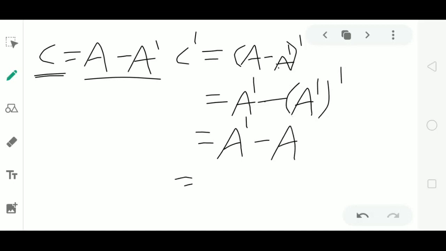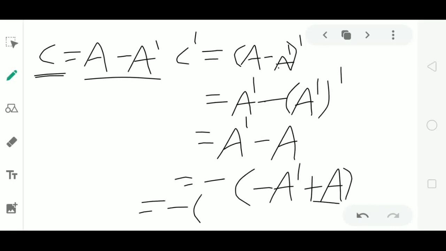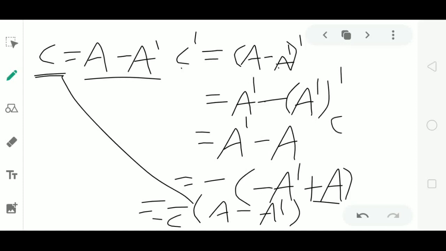Now I will take minus sign common. Then plus A dash will become minus A dash. Minus A will become plus A. Rewriting this, we get minus of (plus A minus A dash). A minus A dash is matrix C. So this is equal to minus C. So we are getting C dash is equal to minus C. Therefore, matrix C is a skew symmetric matrix.